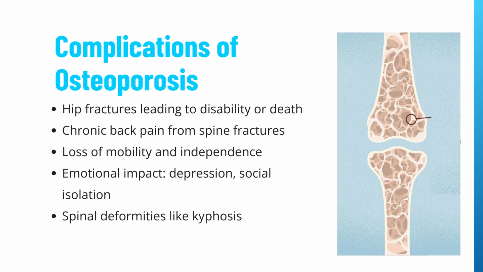The most serious complications are fractures, particularly hip fractures, which can lead to long-term disability and even increase the risk of death. Other complications include chronic pain from spinal fractures, reduced mobility and independence, depression or social isolation due to decreased activity, and deformities, especially of the spine.